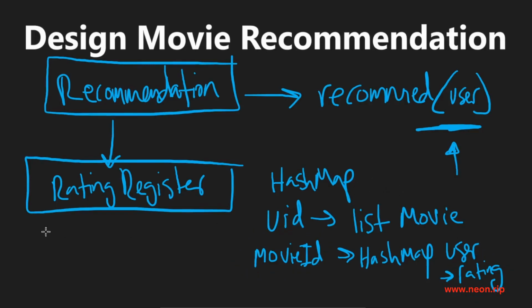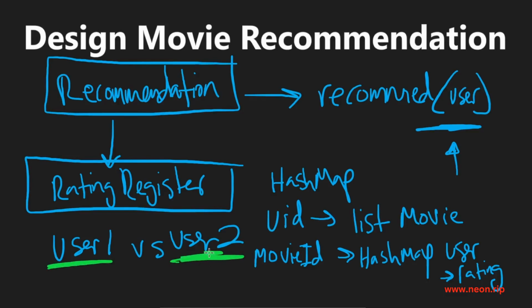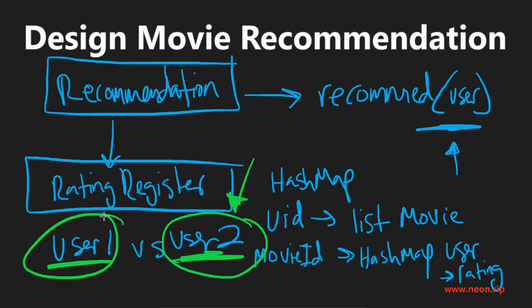So we can compare two users, user 1 versus user 2. What was the rating that they provided? If both of the users provided a similar rating, then that means they might have similar interests. And then if we want to recommend a movie to user 1, we can find a movie that user 2 has watched that they gave a high rating to, but user 1 hasn't seen that movie before, and we can recommend that movie to user 1.